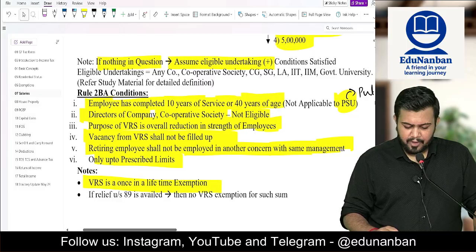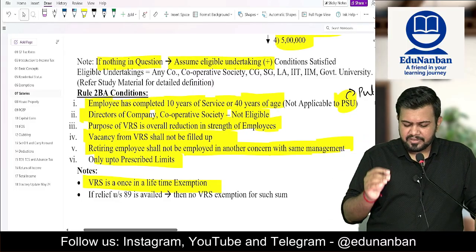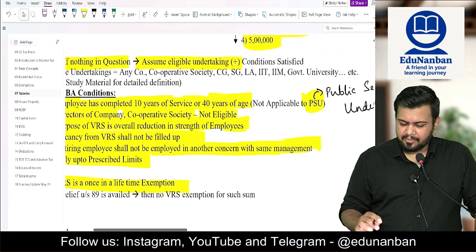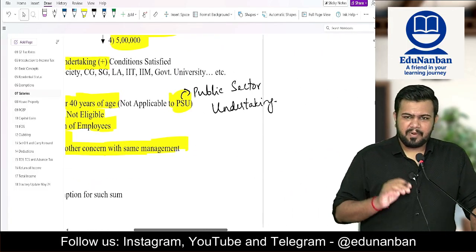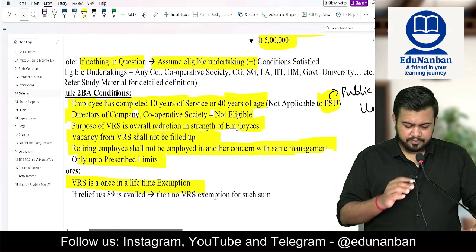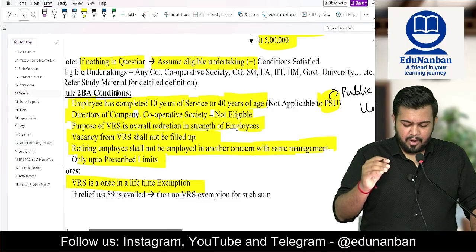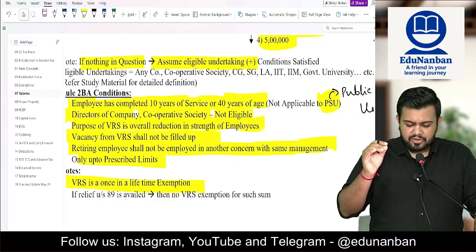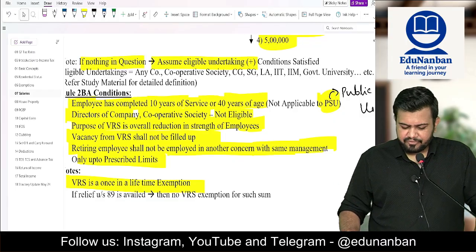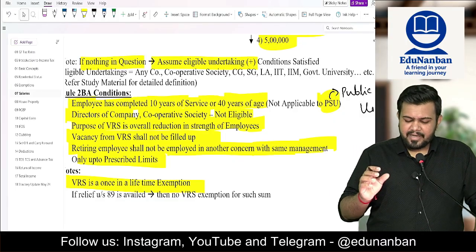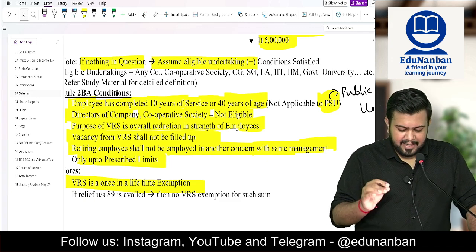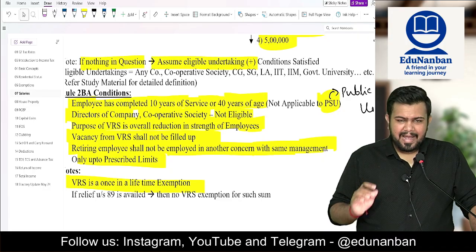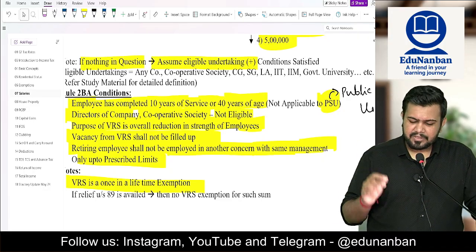Number 1, the employee should have completed at least 10 years of service or 40 years of age. But this age and service condition is not applicable to PSU, that is public sector undertaking. A director of a company and cooperative society is not eligible for VRS. The purpose of VRS should be the overall reduction in the strength of the employees. Vacancy from the VRS should not be filled up. The retiring employee shall not be employed in any other concern with the same management, and maximum exemption is only up to the prescribed limits.